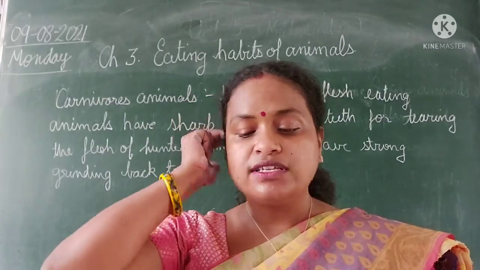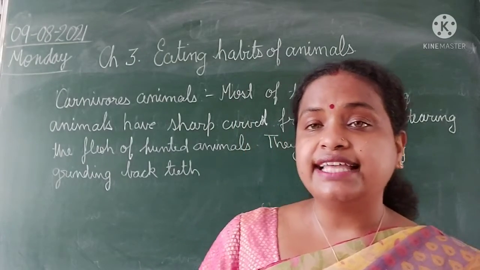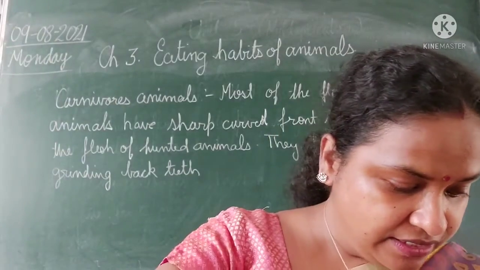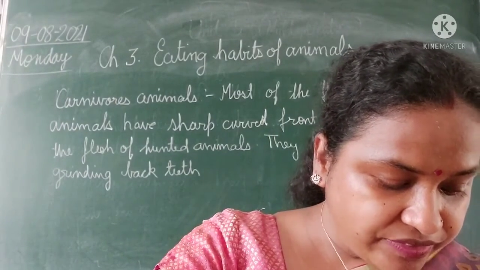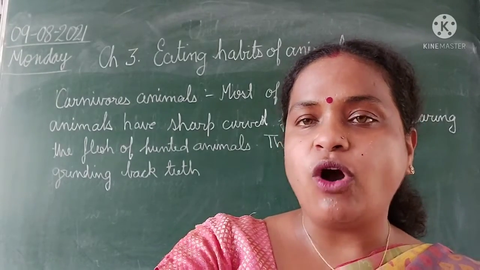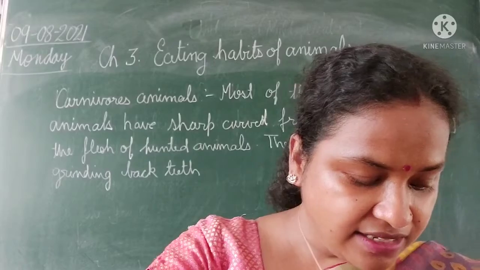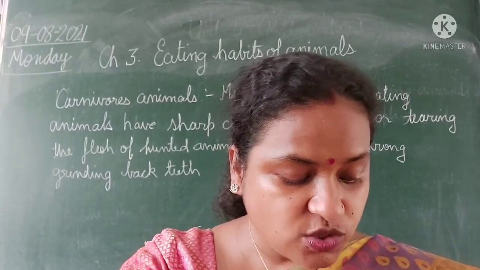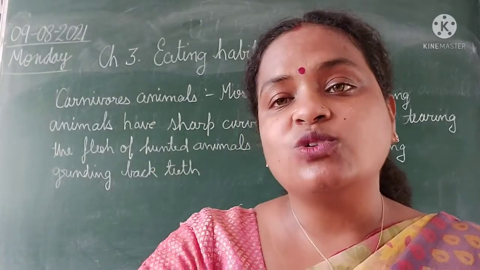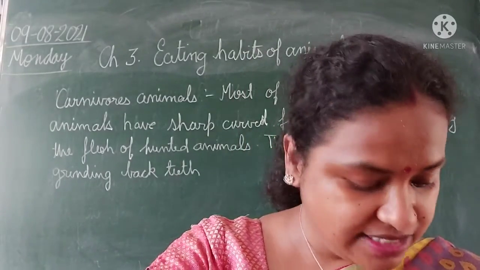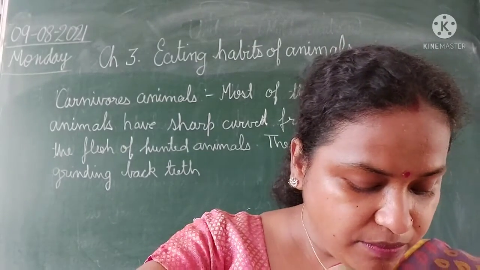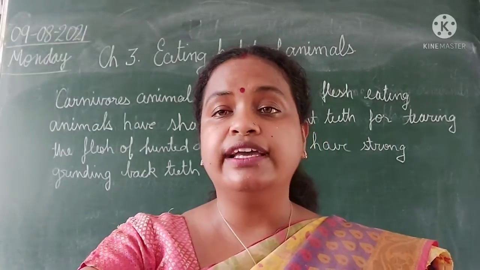Chameleon and frog have a long sticky tongue. They use it to catch insects; the insect comes and gets caught in it. Then the snake does not have chewing teeth at all. It swallows its food whole, with no need to chew. Then birds like eagle and vulture have curved, pointed, strong beaks that help them to tear flesh.